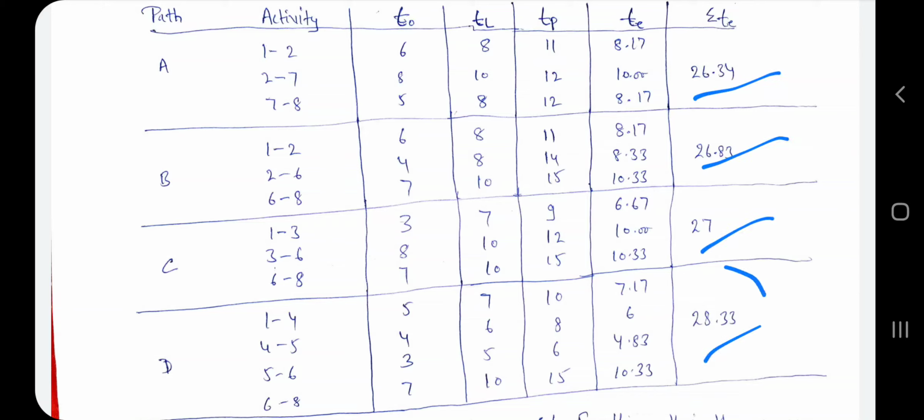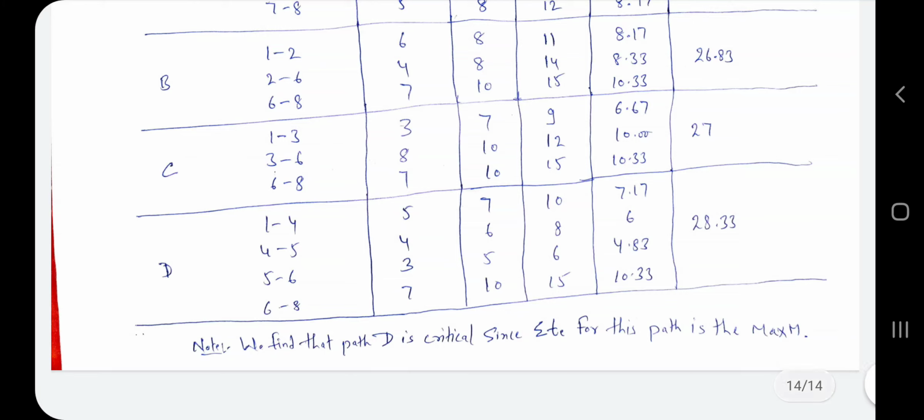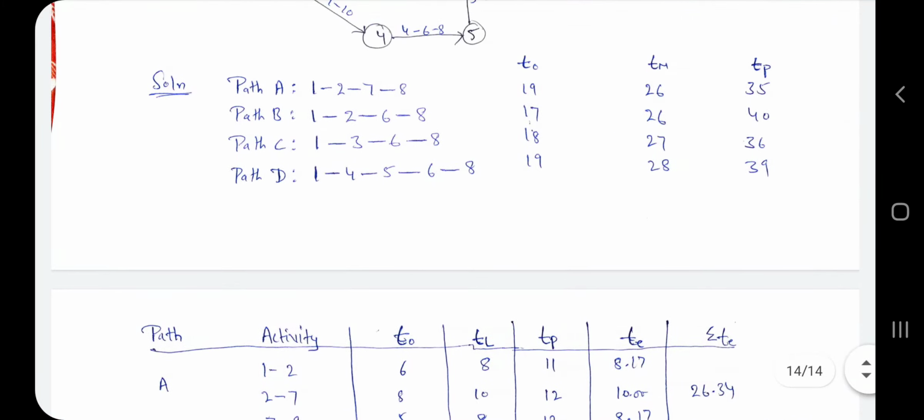In this, the maximum value is 28.33, meaning the maximum value is 28.33 for path D. So path D is the critical path. We find that path D is critical since T for this path is the maximum, meaning 1, 4, 5, 6, 8 is the critical path, which is the longest path. Okay, so in this manner we have to find the values for our problems.